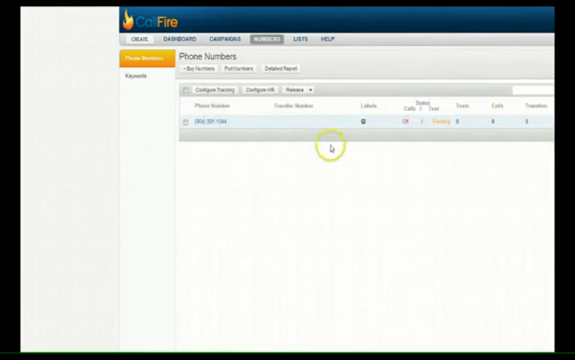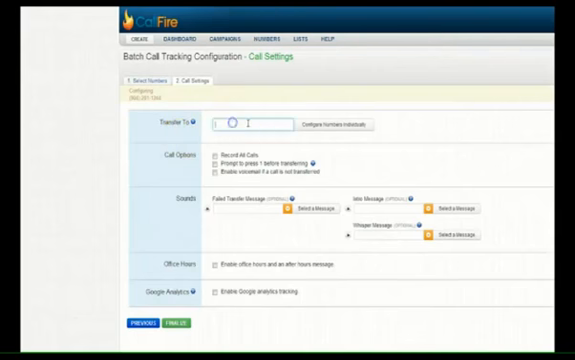So what I want to do is just show you real quick how you configure the tracking. Configure tracking. We want it for that one. So you want to transfer it to, you'll put the number in here. I will put the number in here when I'm not recording because I don't want you guys to see one of my personal phone numbers. But right here is where you have the call options.